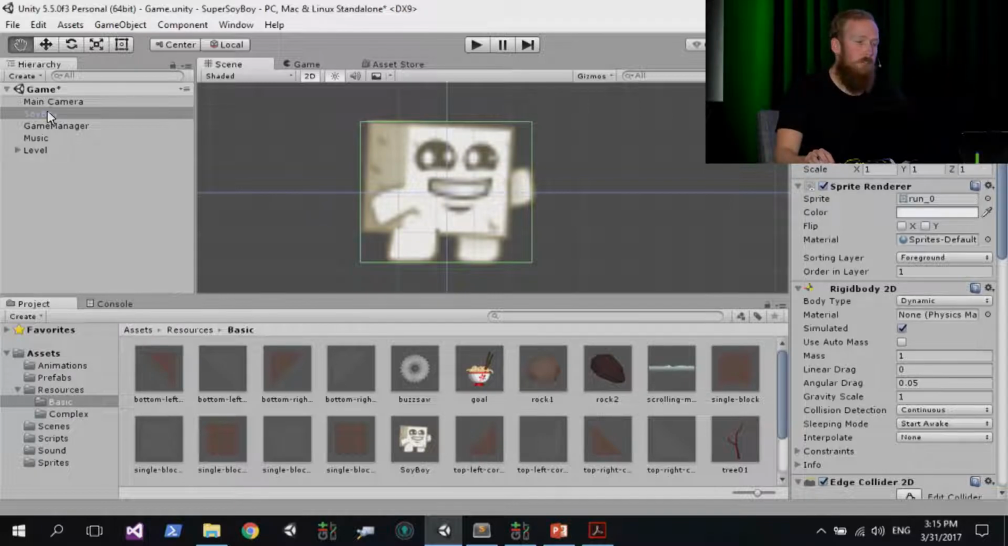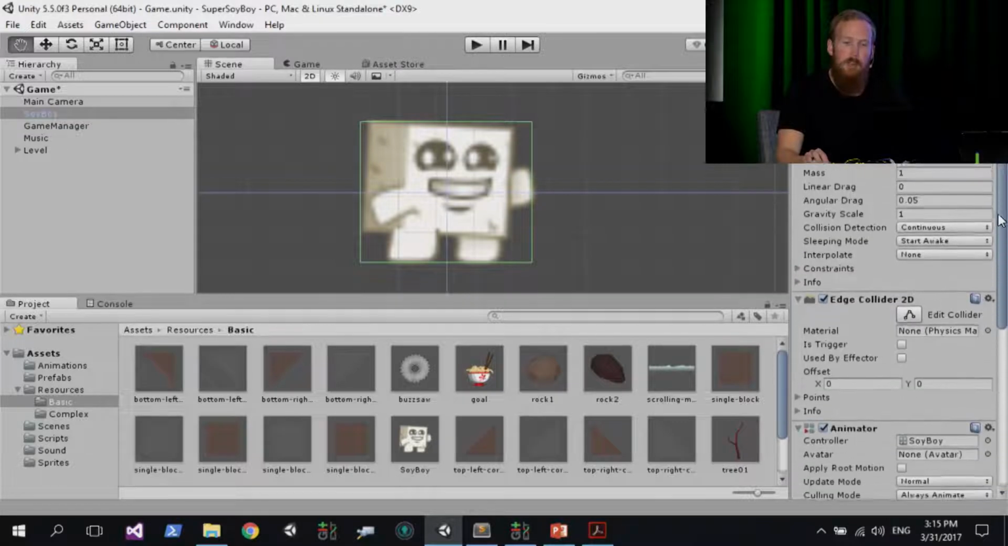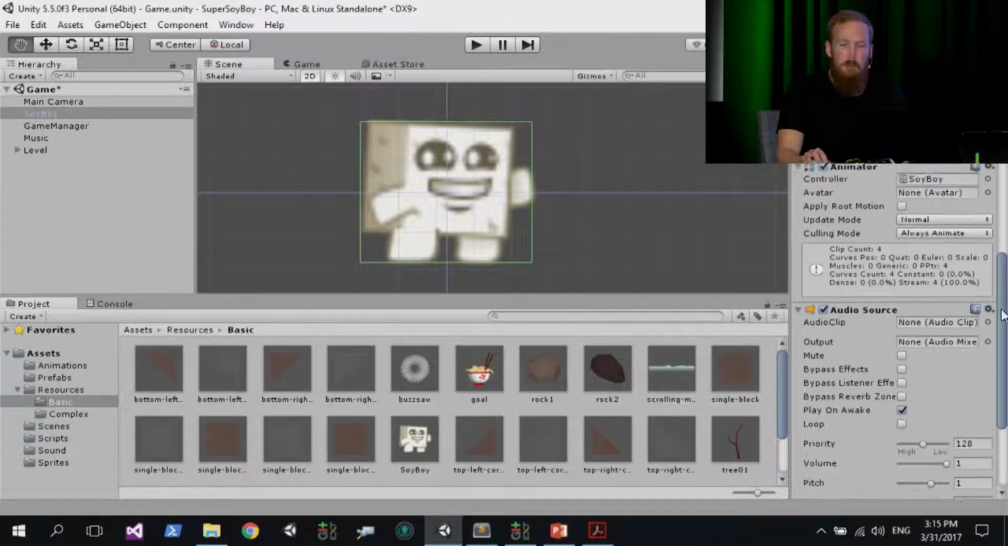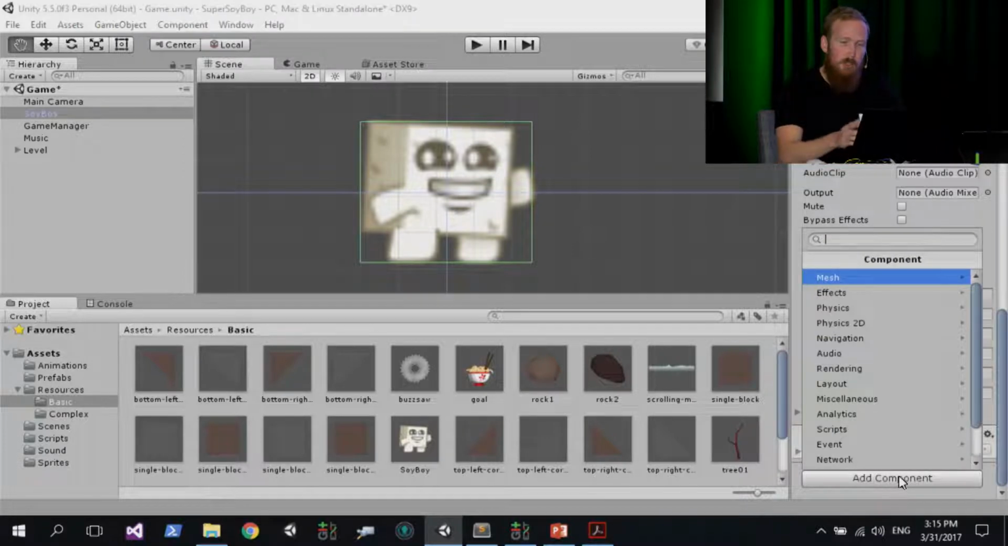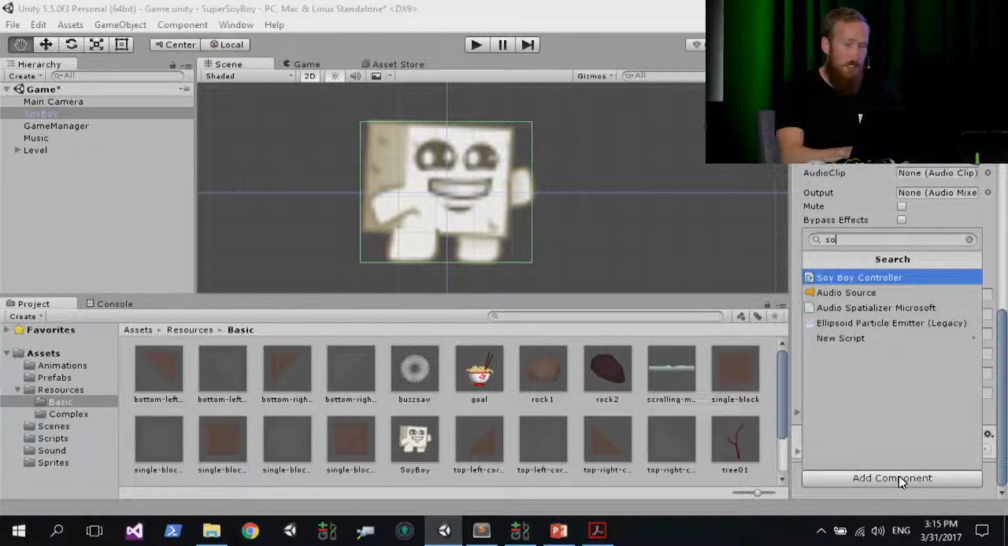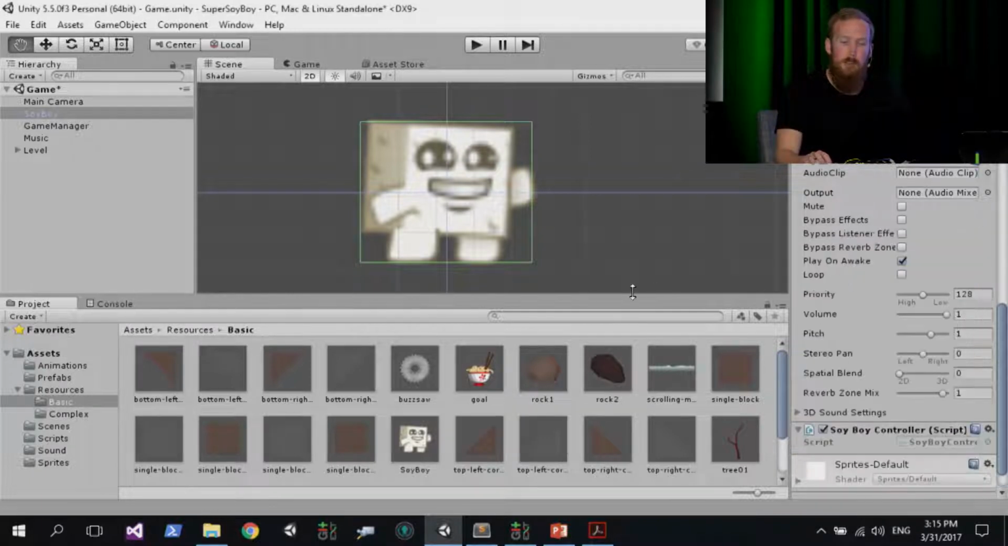Now you'll notice that with him selected in my inspector, I've got a whole lot of different components attached to him. We'll go through some of these later on, but for now all you need to worry about is scrolling all the way to the bottom of this inspector list. And at the bottom you'll see this add component button. If you click that, a little search box appears. Type in soy, S-O-Y, and you should see the Sawyer Boy controller script appear in the list. If you left click on that to select it, it's going to attach this script or component to the Sawyer Boy game object. And this is what we're going to now look at editing and working on.